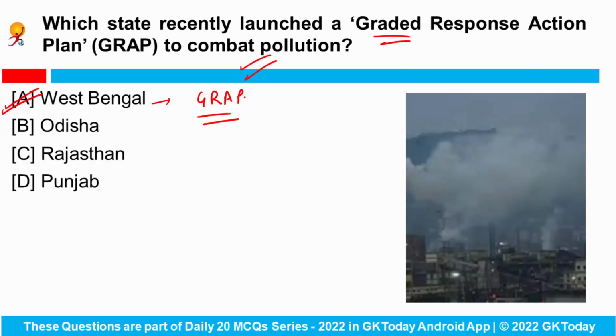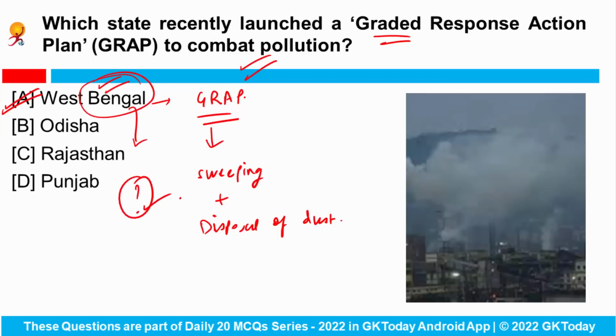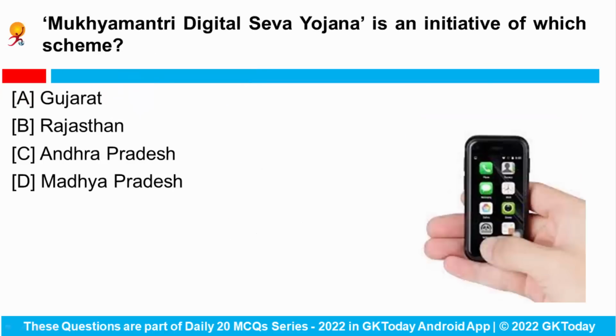This action plan includes periodic mechanized sweeping and water sprinkling of the roads, ensuring disposal of dust and garbage in the designated sites, and stringent enforcement to stop the open burning of garbage, etc. So recently GRAP has been launched by West Bengal to combat pollution. Can you tell me which state or union territory has earlier launched the GRAP to combat pollution? Let me know in the comments.